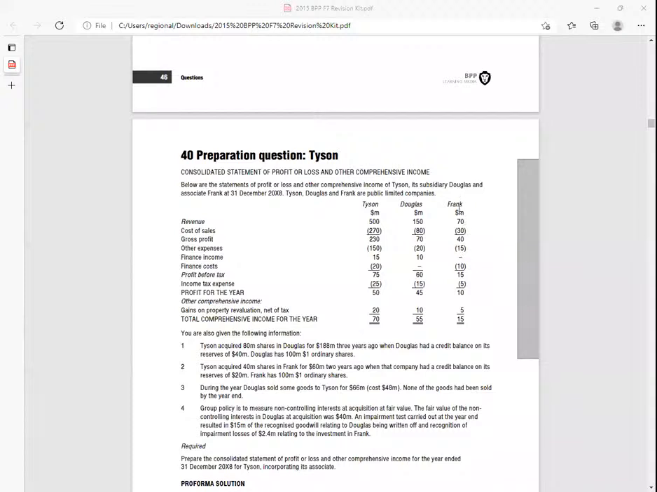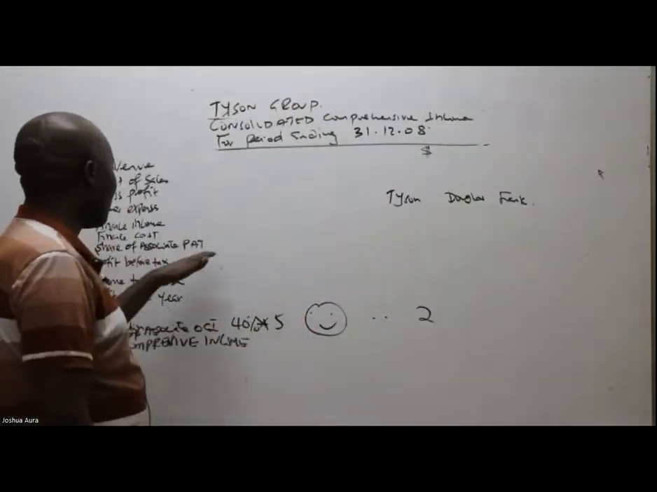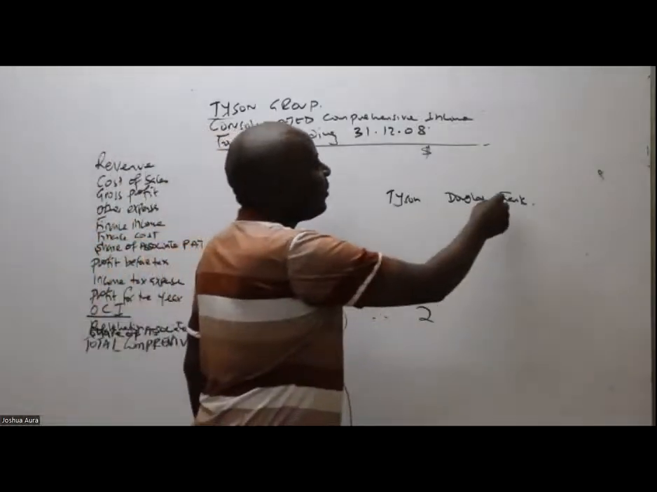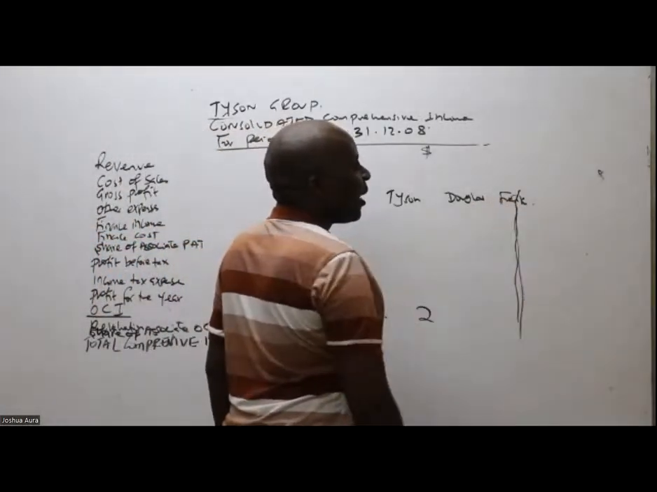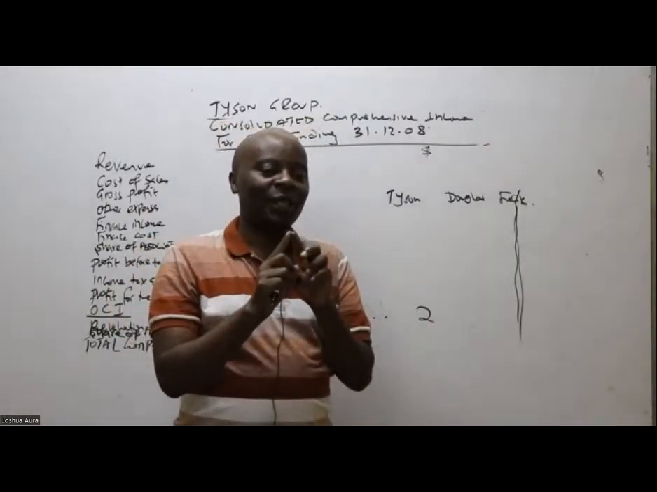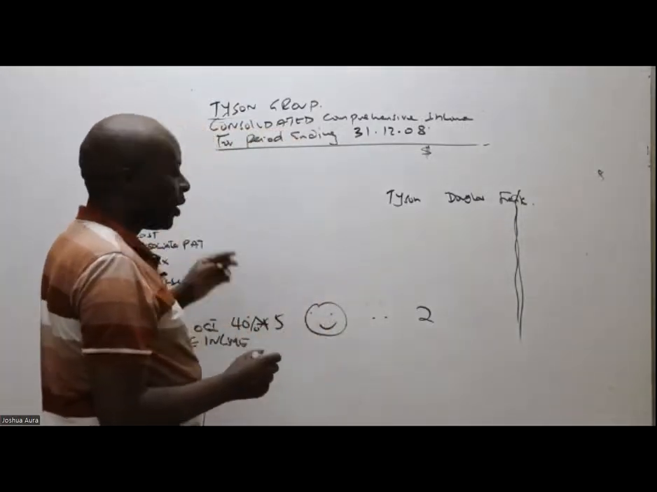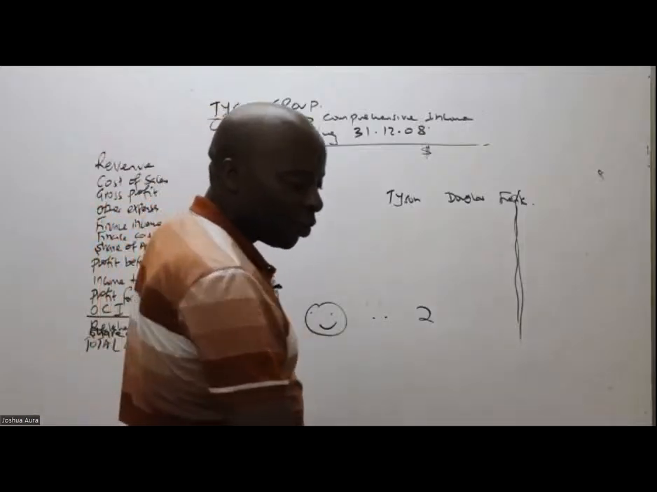The column for Frank is irrelevant. The associate column, we don't consolidate. So if I had a physical paper, I would have struck off this column. When I'm consolidating, the equity accounting method tells us just to do the two lines, this line for the associate and this line. So the Frank column, because it is an associate, you strike it off completely. Because consolidation is about adding figures of the parent and the subsidiary. So for instance, revenue, I will take revenue of